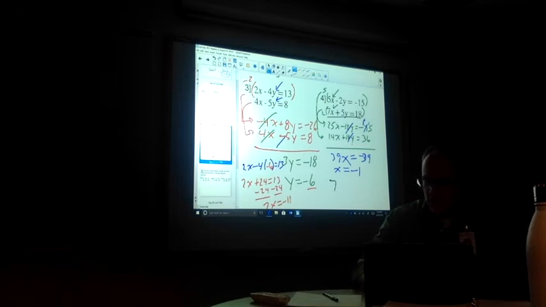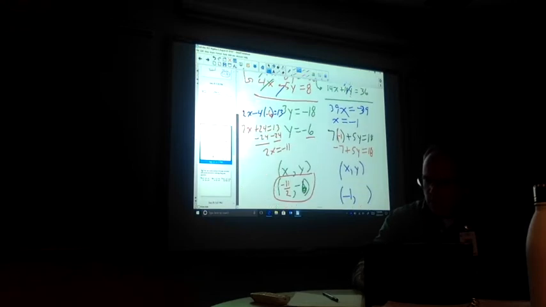So I have 7. There was an x here. I'm going to plug something in. Plus 5y is equal to 18. I'm going to plug negative 1 in for my x. So I get negative 7 times negative 1 is negative 7. Add to 5y equals 18. And using Algebra 1, we're going to go ahead and move it on over. So let's see. I'm going to add 7 to both sides, so I'll wind up with 5y is equal to 7 added to 18 is 25. And then divide each side by 5. So 5 goes into 25 5 times.